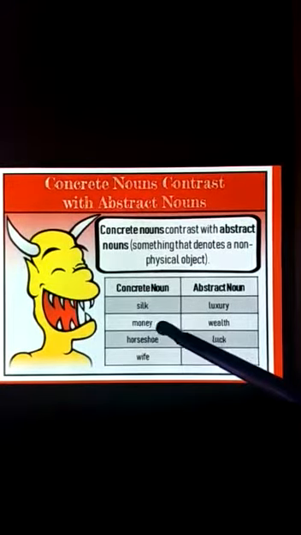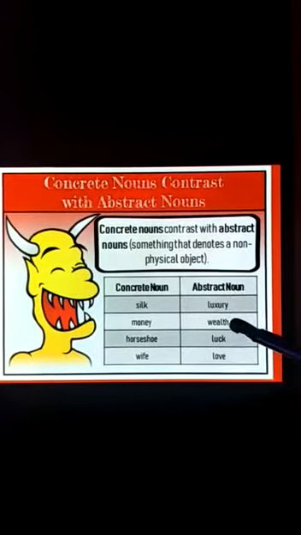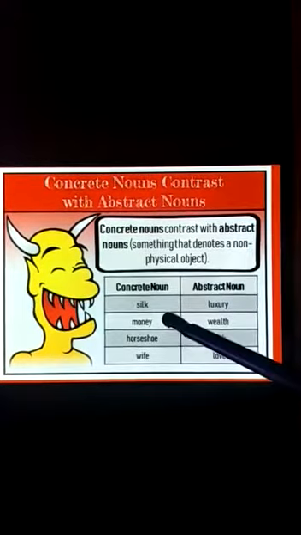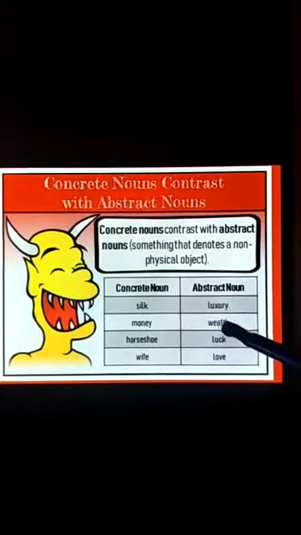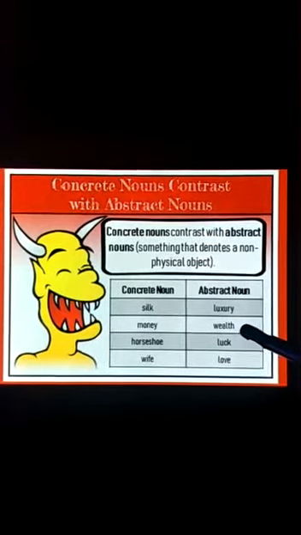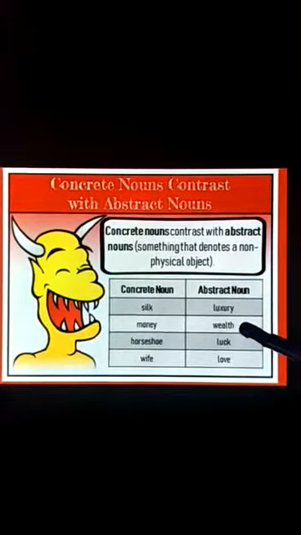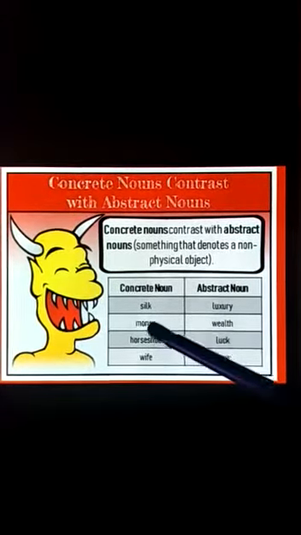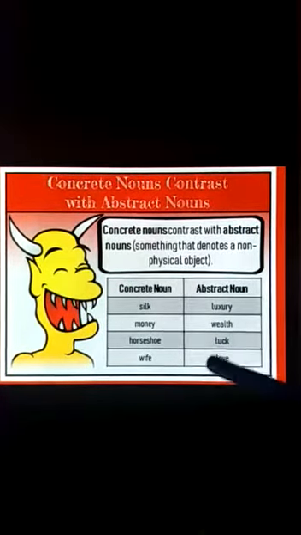Then money. Money is concrete, we can touch it. Yes. Then money, then abstract noun which is in contrast with money is wealth. Wealth is something which we cannot touch. We can only tell that he is a wealthy person. Why he is a wealthy person? Because he has a lot of money.